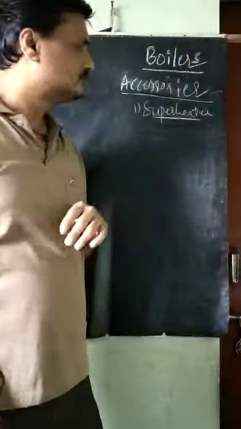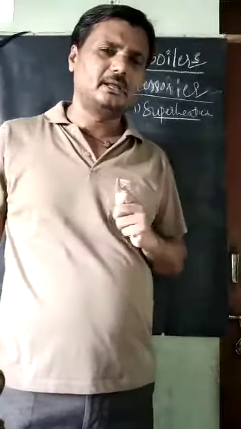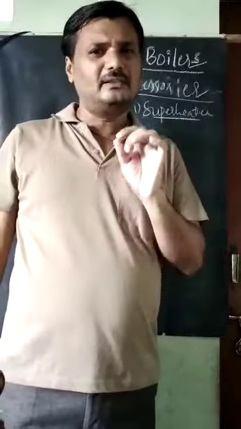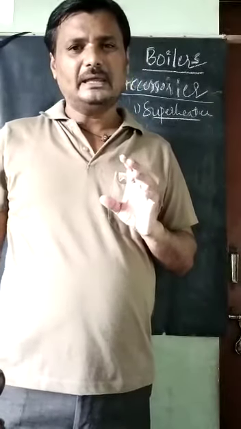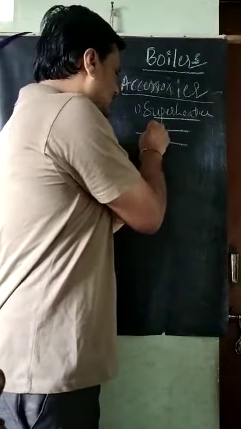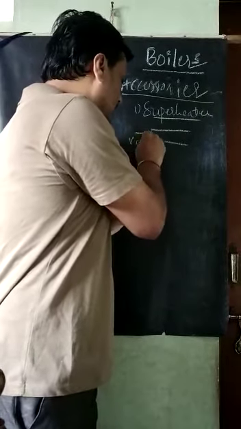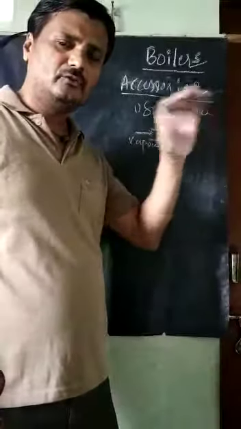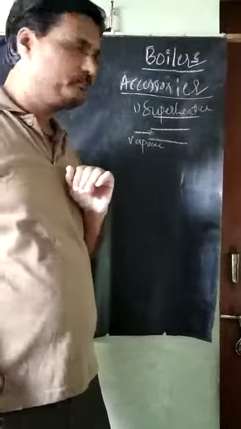What is this superheater? Superheater is nothing but tubes. Inside the tube, vapor is flowing.